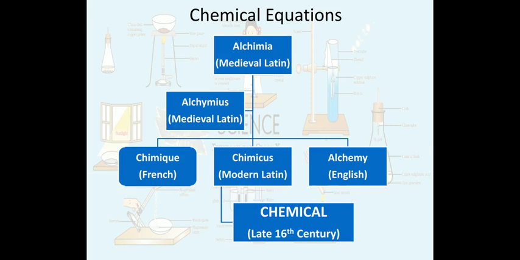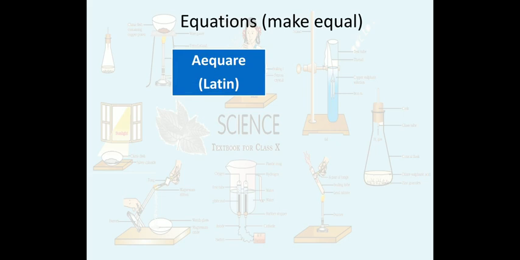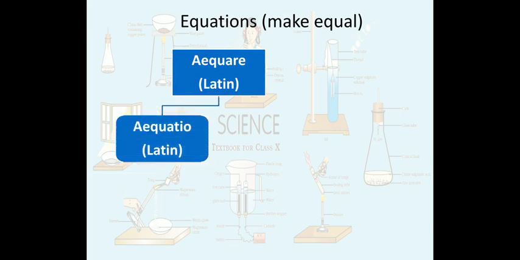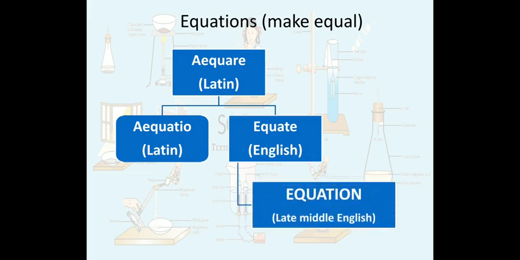It is very informative and exciting to know the origin of words. And the second word is equation. Equation means making equal, and this originated from Latin equare, which converted into equatio, and then to equate, the English word, and from equate it became equation in the late middle of the century. Right, so this is the origin of these two words.